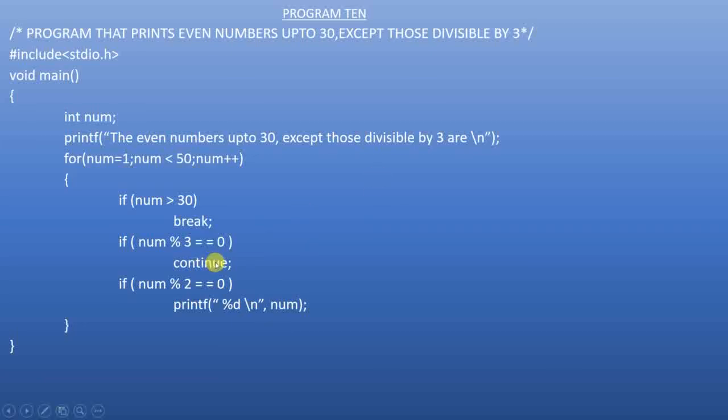When continue is executed, whatever follows continue, that will not be executed. The control will go to the increment section. Okay, but the loop will execute for the next value of num, whereas with break, the loop is permanently terminated. That is the difference between break and continue.